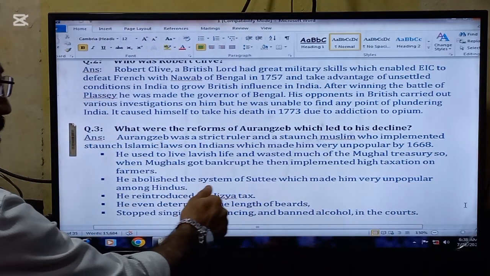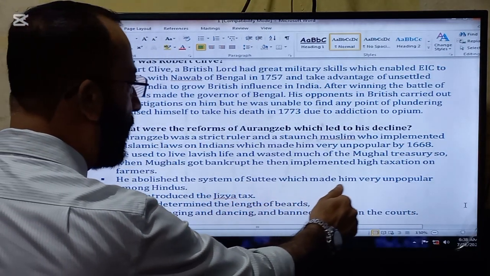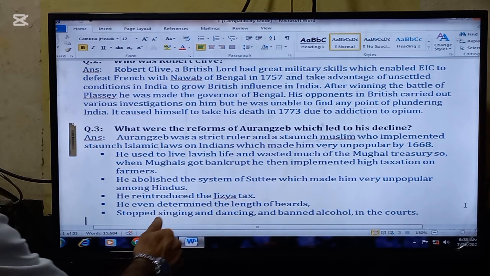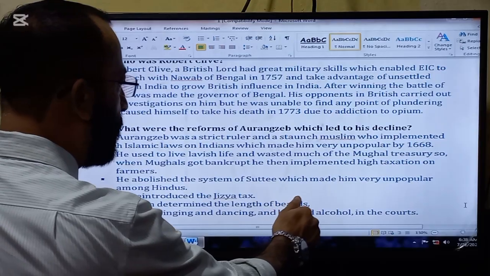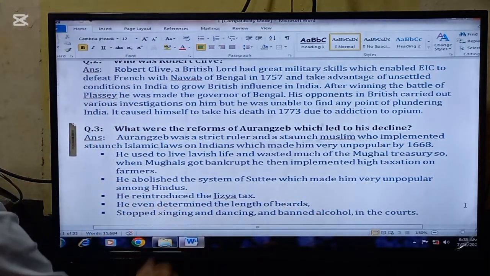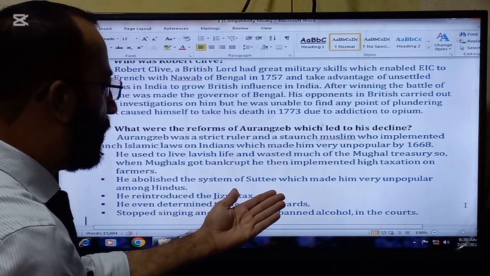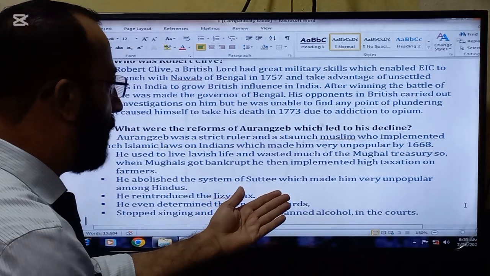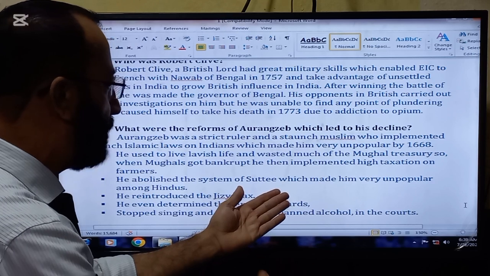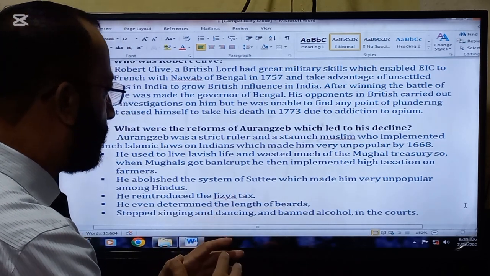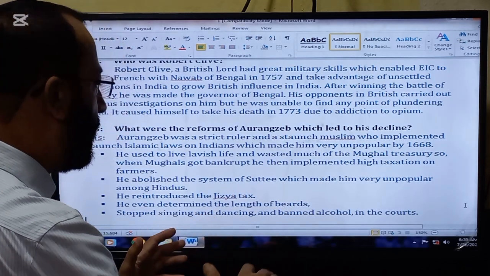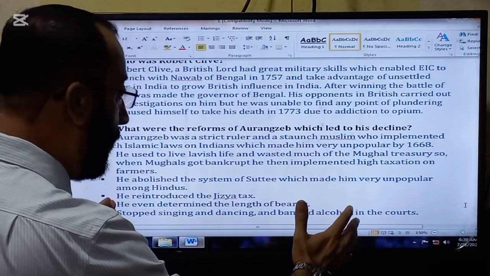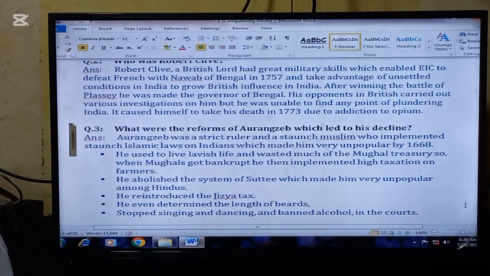So when the Mughals got bankrupt, he then implemented high taxation on the farmers. He abolished the system of sati, which made him very unpopular among the Hindus. Sati was a tradition in which the wife was burned alive with the husband. If the husband died during the life of the wife, the wife got burned alive at the husband's funeral.